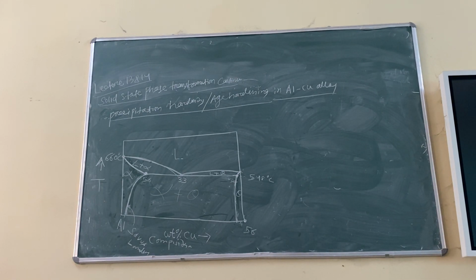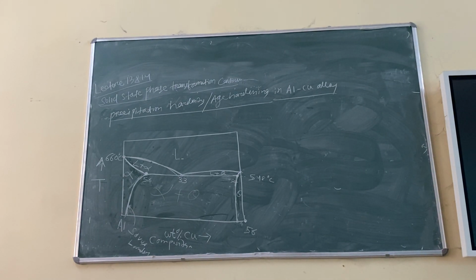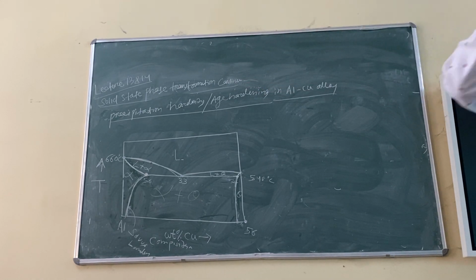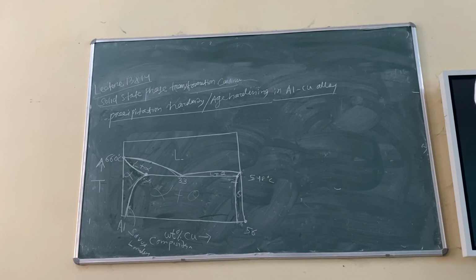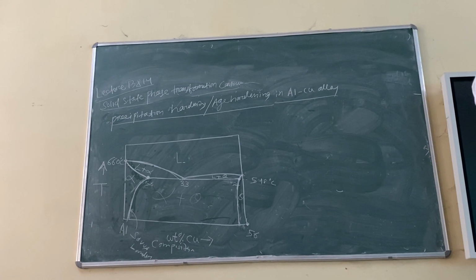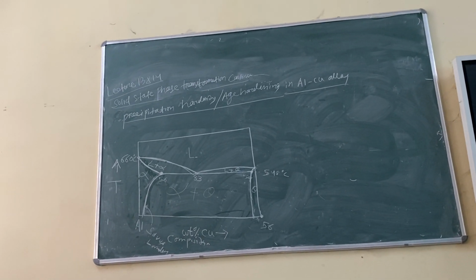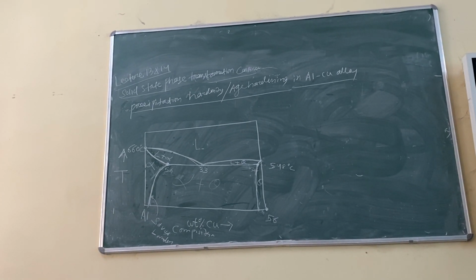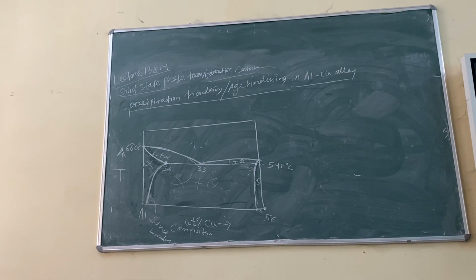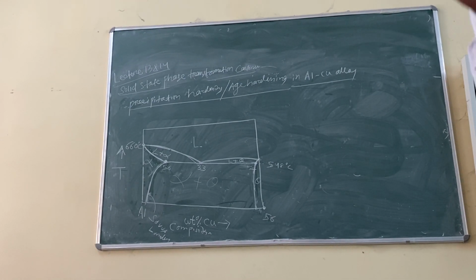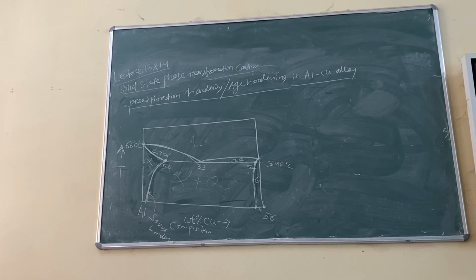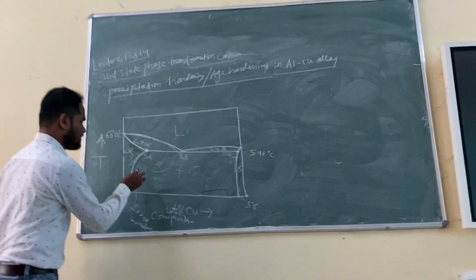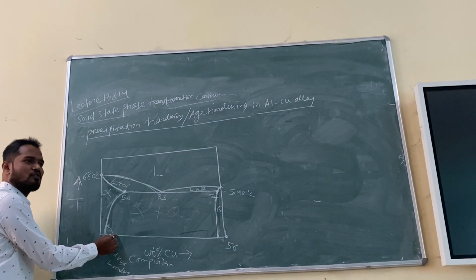Okay, how do we identify a single phase solid solution? By looking at the microstructure. If you put it under a microscope, what will you see? If I take an alloy in the alpha region, polish it and put it under a microscope, what will I see? It is a polycrystalline material, so you will be able to see the grain and grain boundary, obviously. But you will not see anything else. Only grain and grain boundary. But if I take an alloy from this region, what will you see?